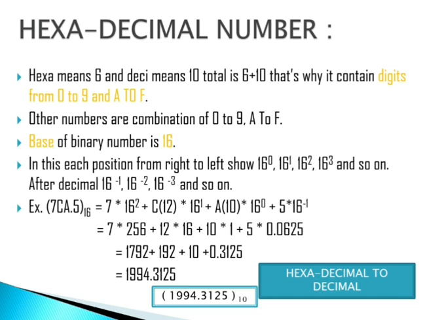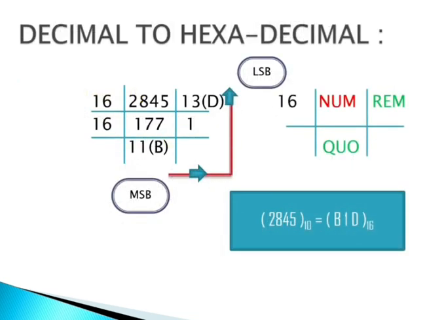And after the decimal we move from left to right with negative powers, that means 16 to the power minus 1, then 16 to the power minus 2 and so on. If we have a number which is a combination of alphabets and digits, these are the ways we convert it.